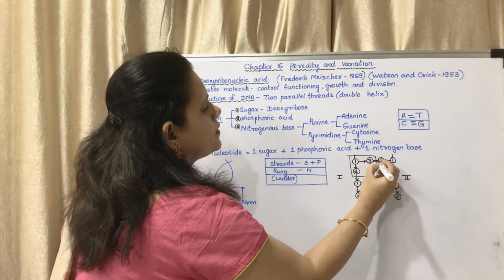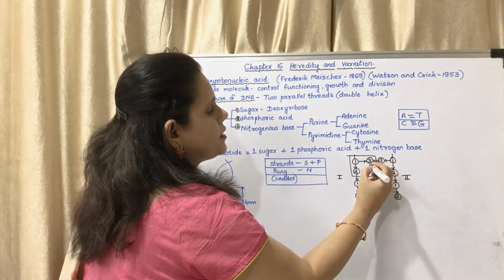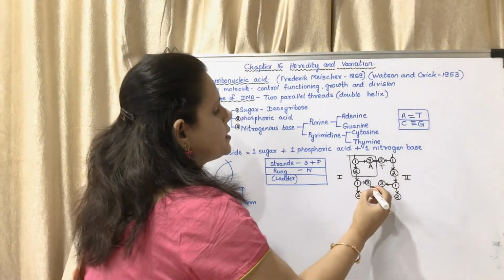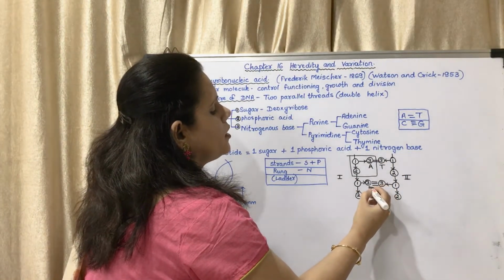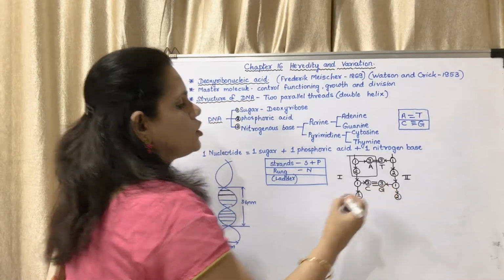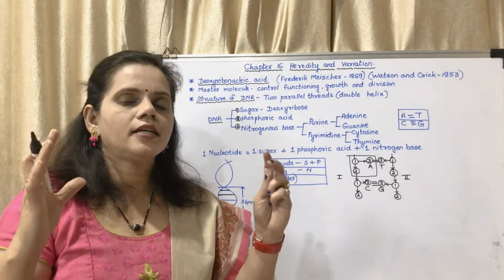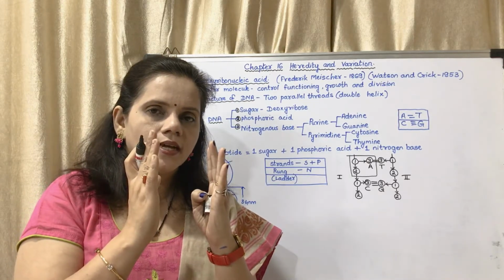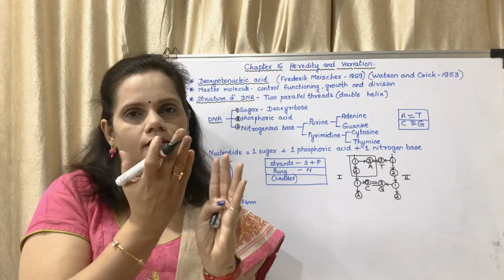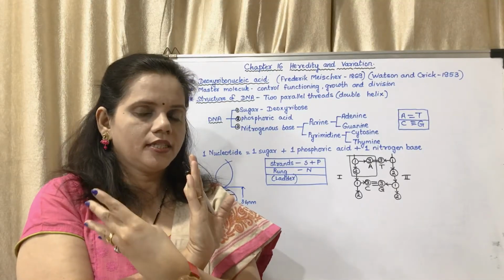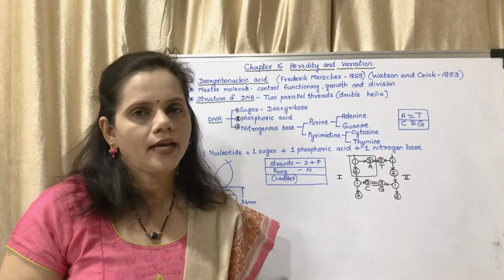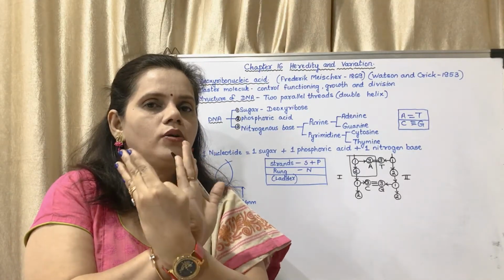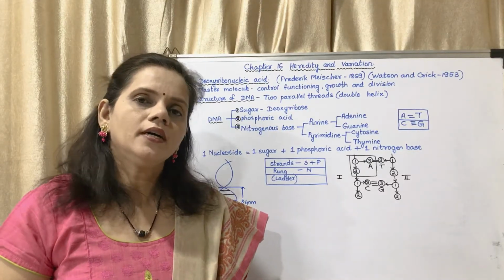These will bond with each other. If this is adenine, this will be thymine. If this is cytosine, this will be guanine. Like that, those two strands will form a bond with each other and then wind around each other to form a double helix. They don't just come together, they get wound around each other to form a helix.